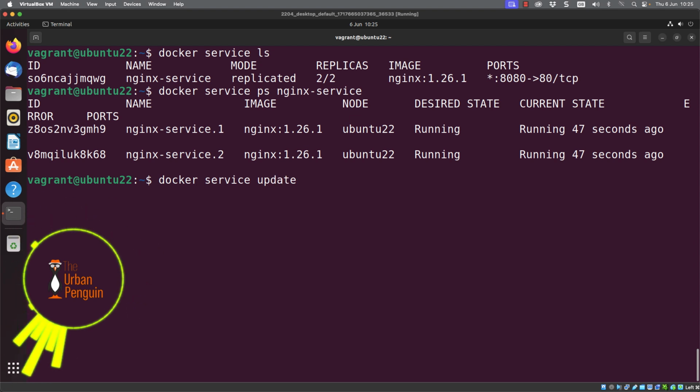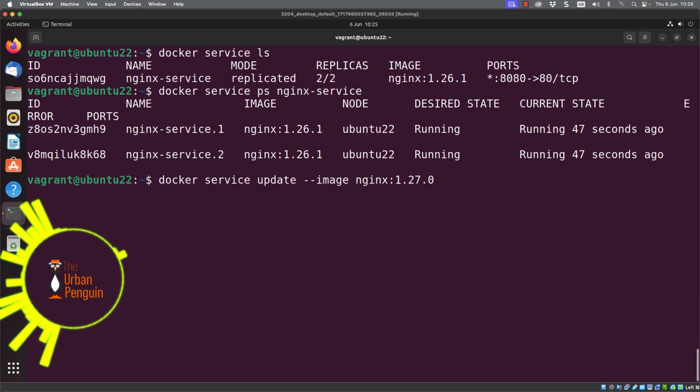Our security team has just informed us that we must be running the very latest version of Nginx, and it must be done immediately. However, we also must have 100% uptime on our site. So I can run the docker service update --image nginx. The latest version is 1.27.0. I've double checked this with our security team. This is the version they want.